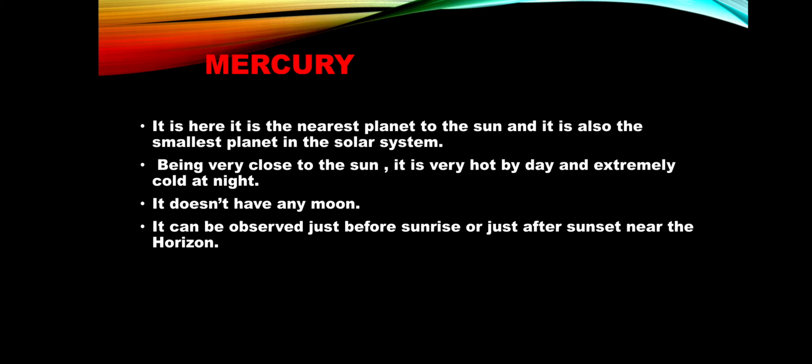So first of all, we will discuss Mercury. It is the nearest planet to the sun, and it is also the smallest planet in the solar system. Being very close to the sun, it is very hot by day and extremely cold at night. It doesn't have any moon. It can be observed just before sunrise or just after sunset near the horizon.